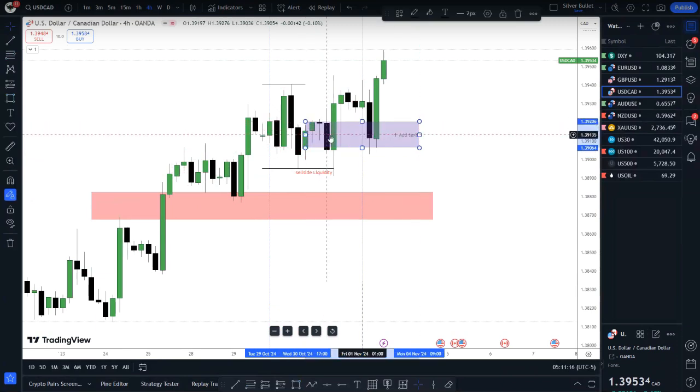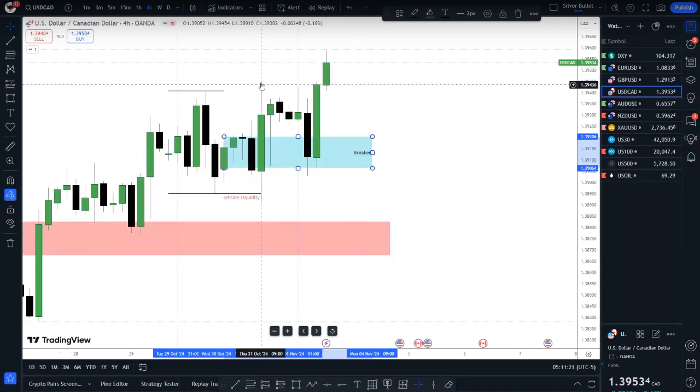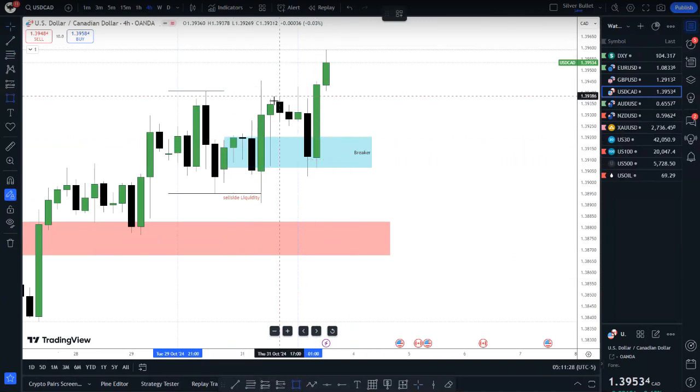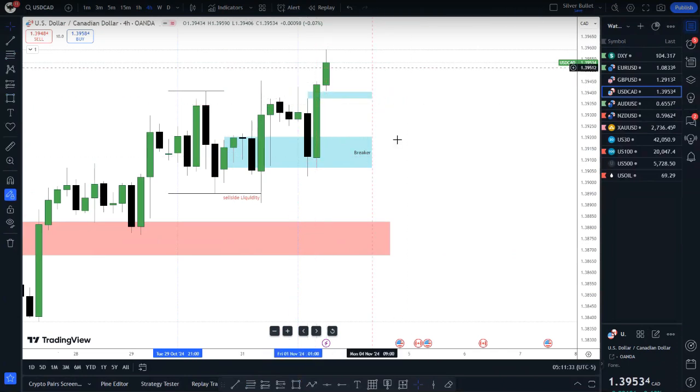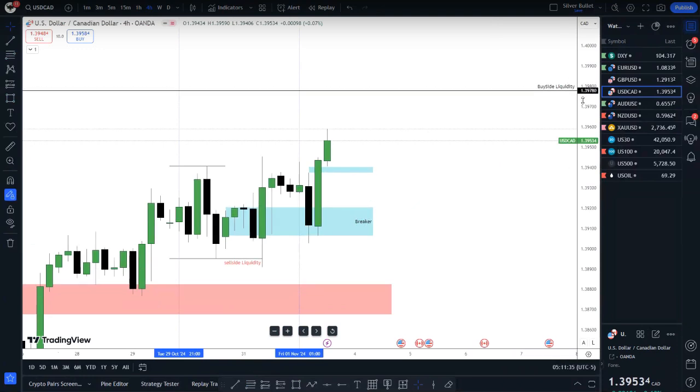So we have a breaker here. I love using breaker blocks way more than other products, by the way. We have pushed above this high, a market structure shift. We came back down into the breaker, and then also have an order block here, checked into it, and then pushed to the upside. So in this case, we simply want to see price return back down into what? Into a fair value gap before it continues higher, to this high here, 39.78. So a bullish USD CAD, anticipating higher prices, for price to continue on its bullish trend.